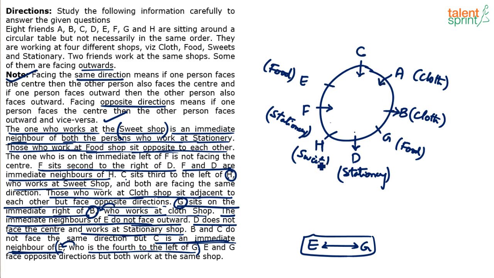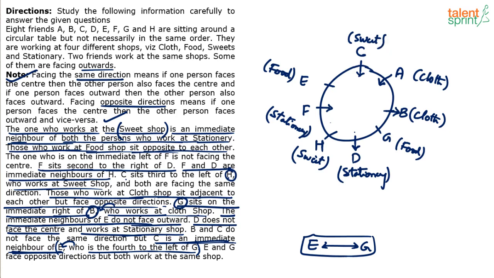I think all the shops are done. Two cloth are done, two food are done, two stationery are done. Sweet is left out, so it should be sweet for C. H is in the sweet shop, and C also is in the sweet shop. Now only directions are left out.